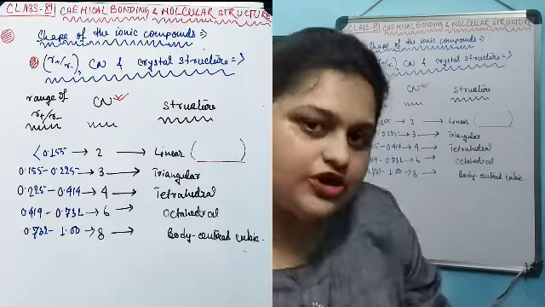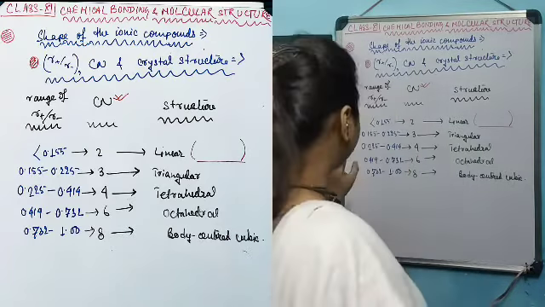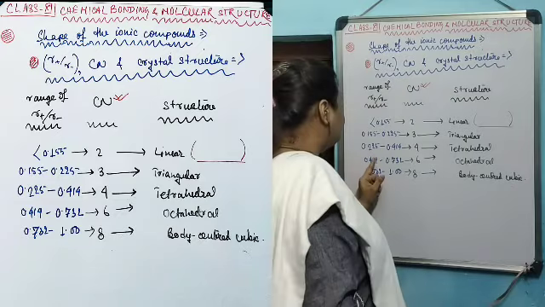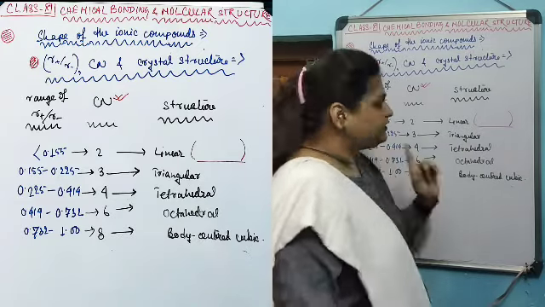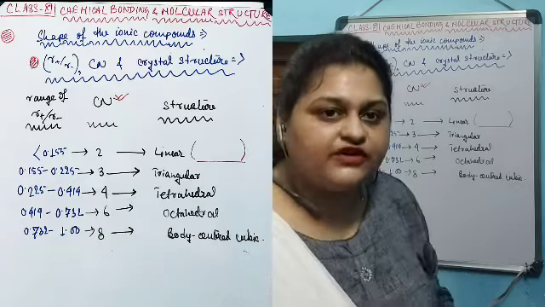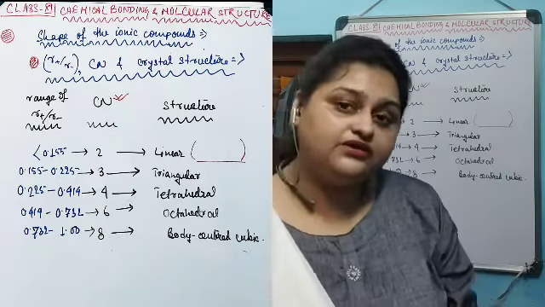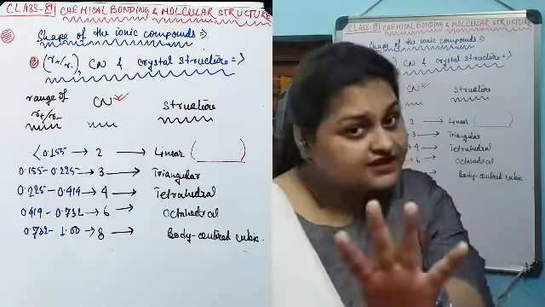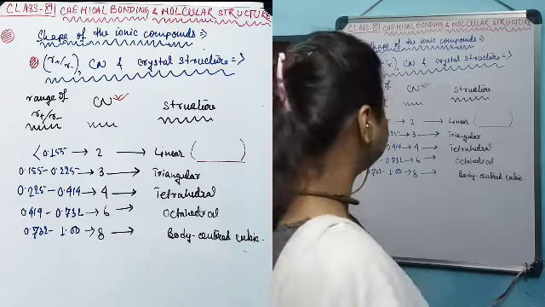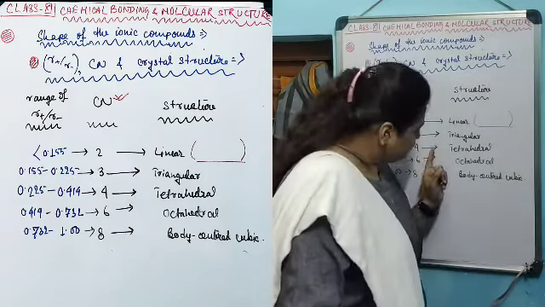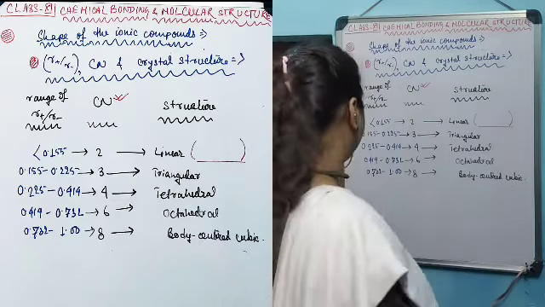As a result, the structure that can be produced is tetrahedral. If the radius ratio lies from 0.414 to 0.732, then the bigger cation can surround itself by 6 oppositely charged anions, leading to a structure known as the octahedral structure.